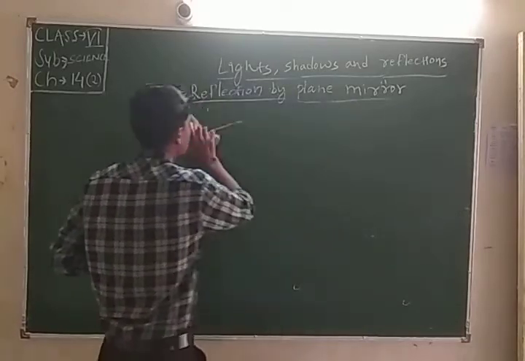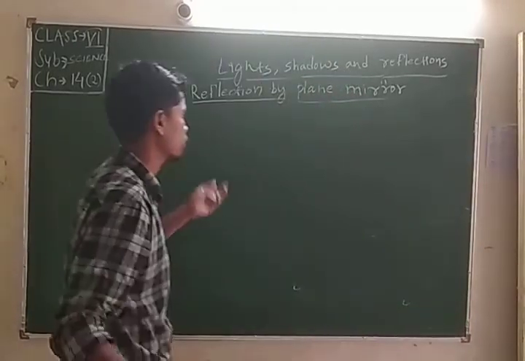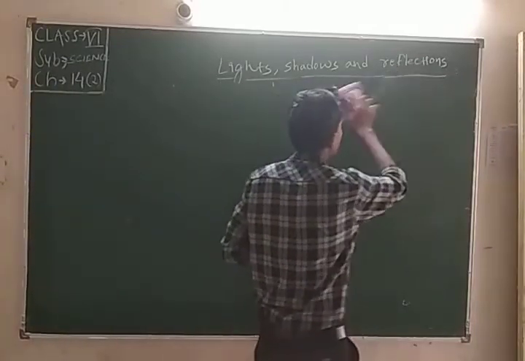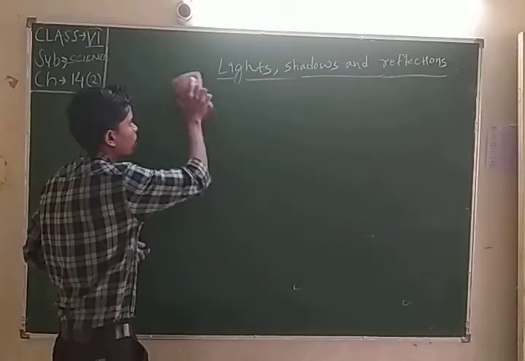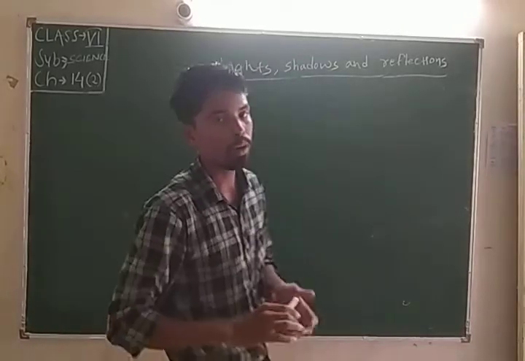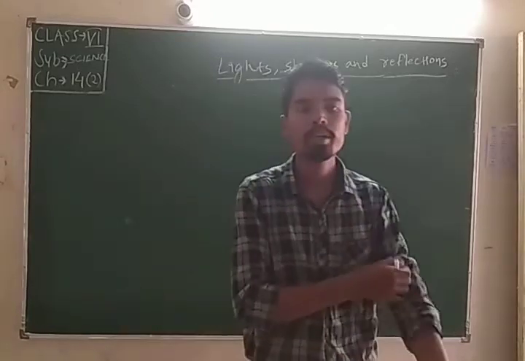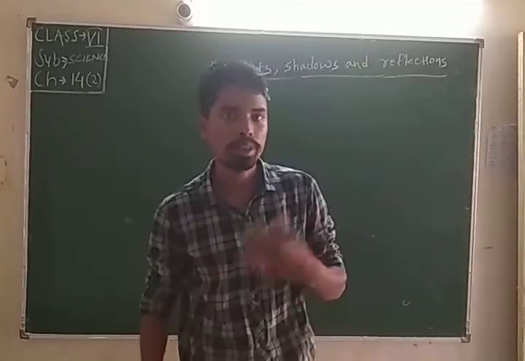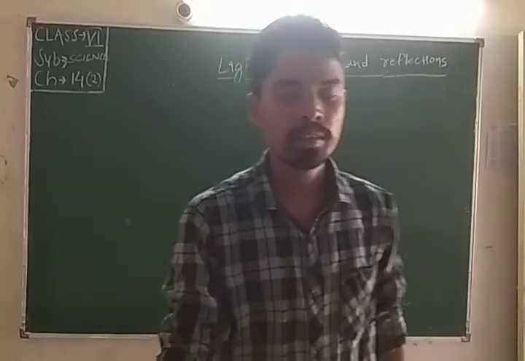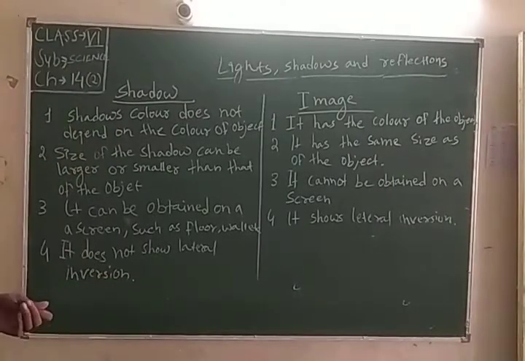Now we come to the difference between shadows and image. Shadows form and images also form, but there are some differences. A shadow forms when an object blocks the light that passes through, and in a mirror an image forms. So students, what is the difference between shadows and image?